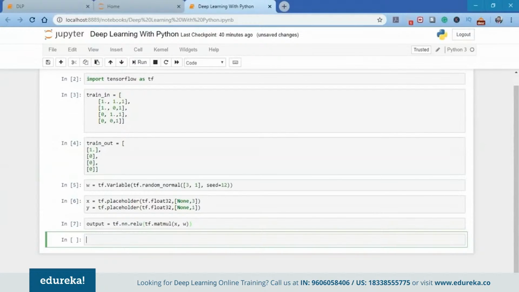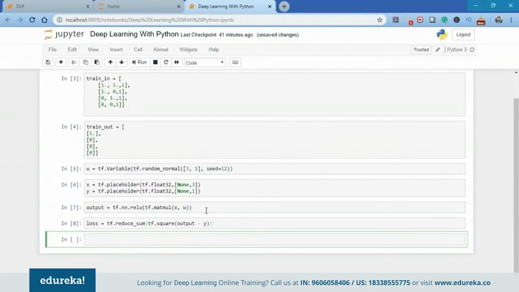So generally this error is calculated as the mean squared error, which is nothing but the square of the difference of perceptron output and the desired output. So this will be our loss. Now, another thing important here to note is that what we need to do is minimize the errors. So TensorFlow, the deep learning library, provides optimizers that slowly change each variable, that is the weights and the biases, in order to minimize the loss in successive iterations.